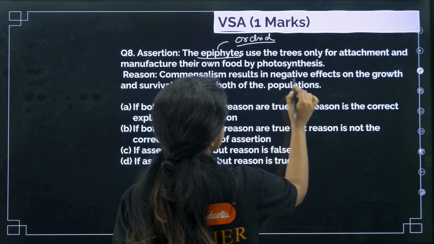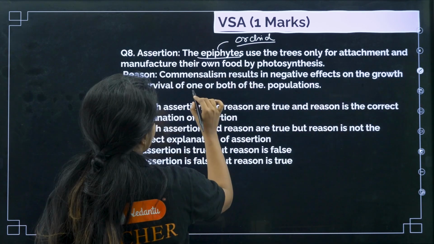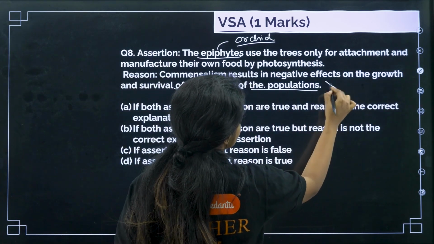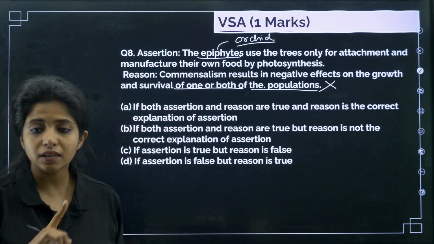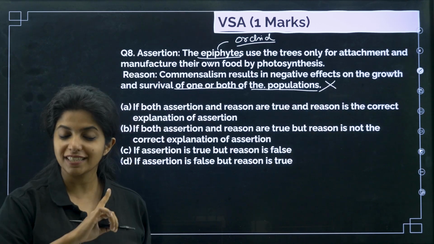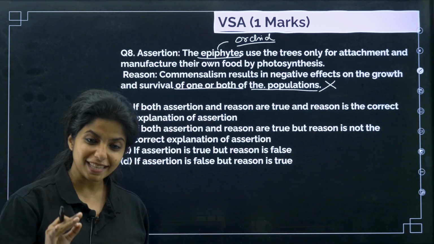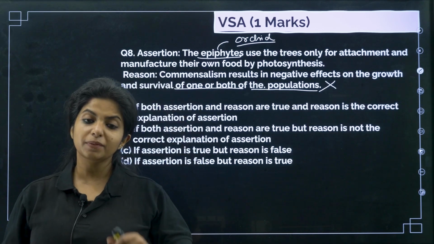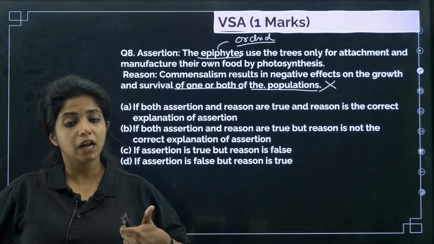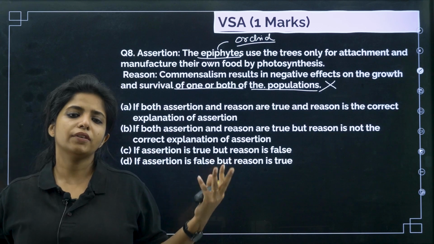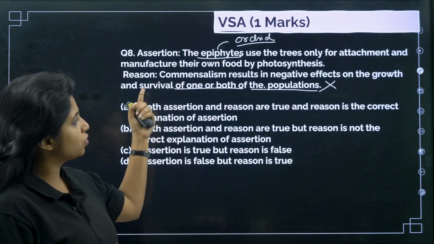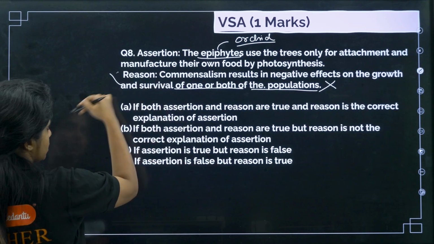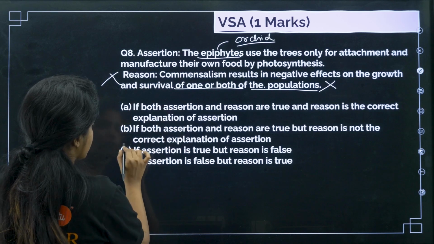The reason says commensalism results in negative effects on the growth and survival of one or both of the populations. This is wrong. Commensalism never affects negatively any organism. Commensalism affects one organism positively and the other organism will be unharmed, won't be having any problem. So I'll say the assertion is true, the reason is false, my dear children.